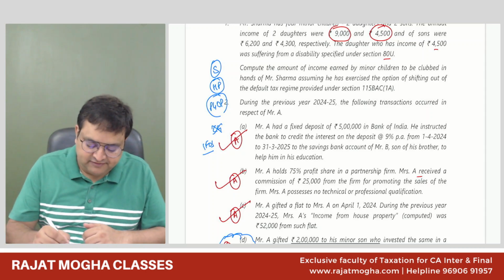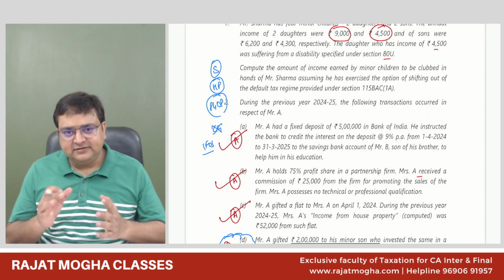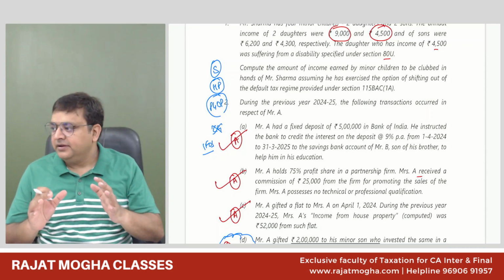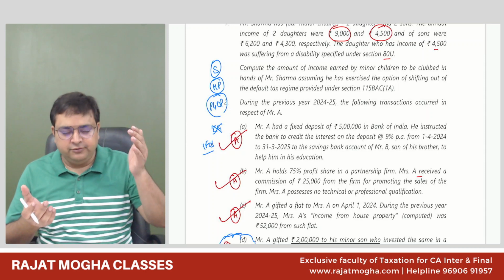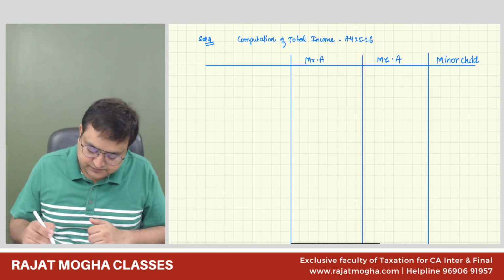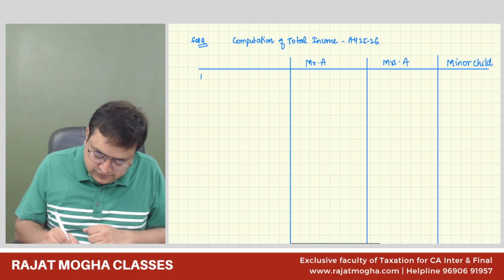So first, we'll start with the salary. It's not necessary that you should start with the salary only. You can pick up any of the heads. That doesn't matter. But as of now, we are doing it a little systematically. So I'm starting with salary. Income under the head salary.